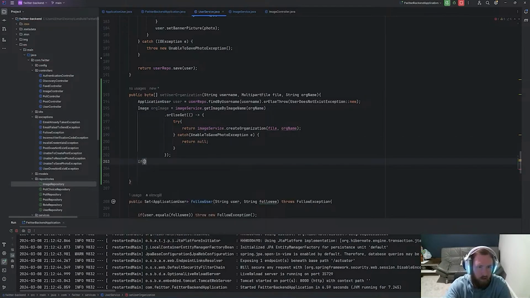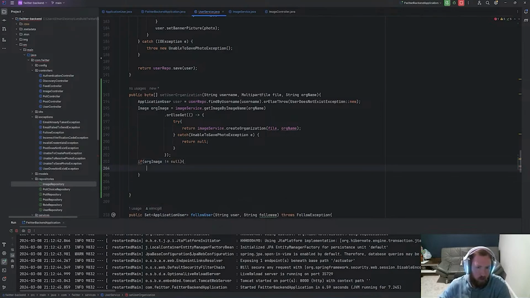Say if orgImage is not equal to null. What we could do is if the org image is not null, we'll do something, otherwise we'll throw an unable to save photo exception or something.